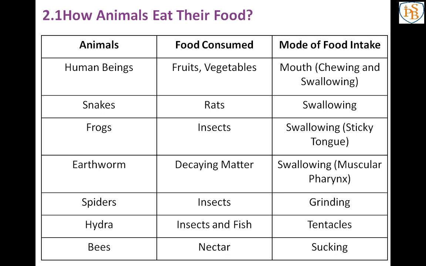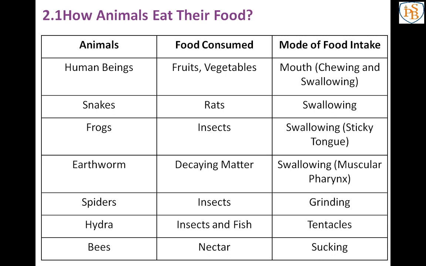Now it is your turn to complete Activity 2.1. Beside the table, there are options. If you want to write that option, you can write. You can also write in your own words, but don't leave it blank. See, scraping is there. Scraping means just breaking. See the options, then chewing, as we are doing.